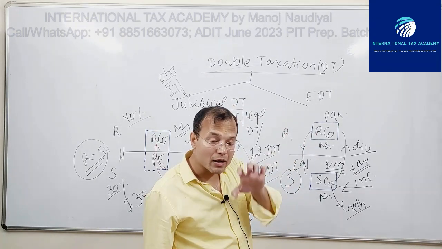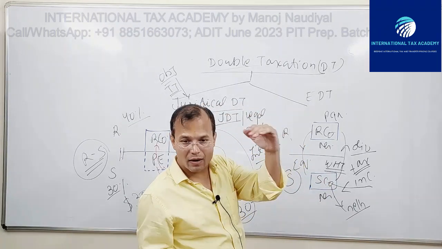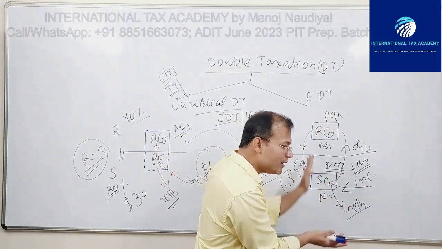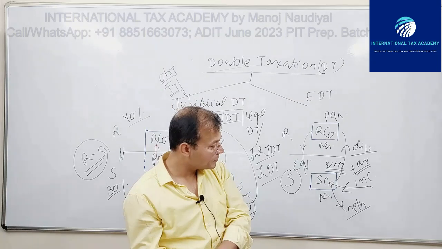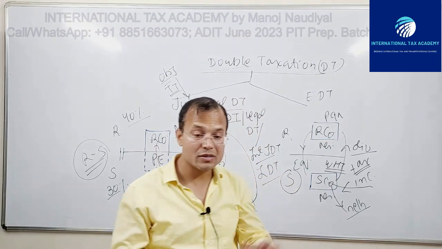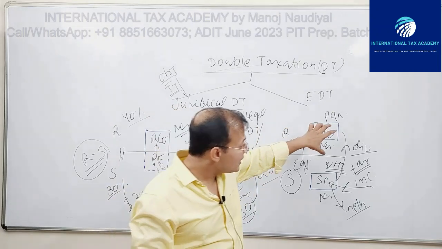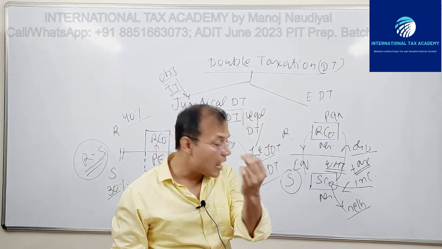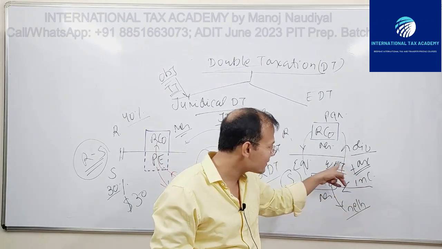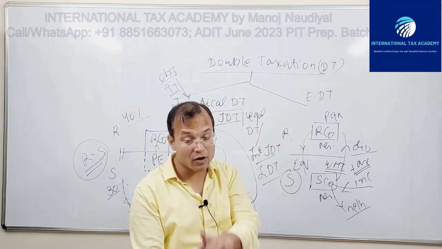But then, because ARCO and ESCO are MNEs, multinational enterprises, and they belong to the same MNE group, they are economically one single unit. Because they are economically a single unit, and this income is taxed here and then taxed here, this is known as economic double taxation, EDT. One of the examples of EDT.